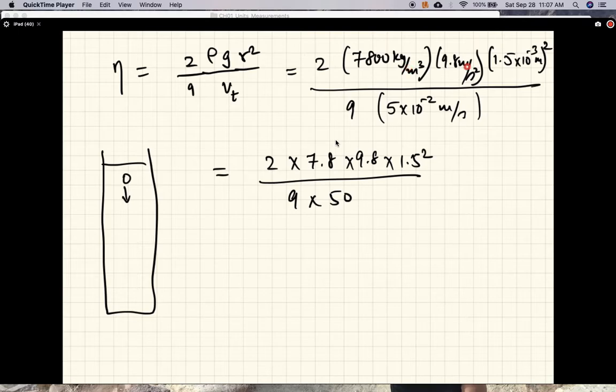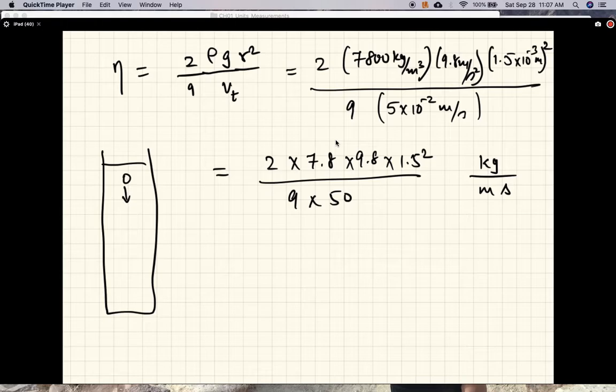The meter cubed kills that, so kilogram per second squared is in the numerator, and one of the seconds squared kills that, so the units will work out to kilograms per meter second. Okay, those are the SI units for viscosity.